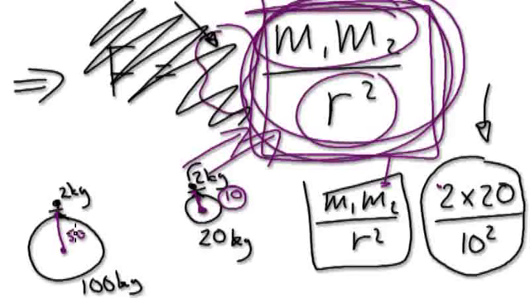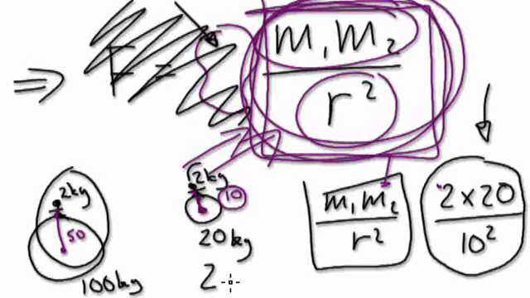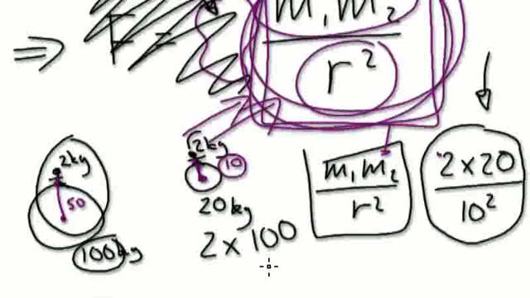Now, if you look at the Earth system, it would be 2 times this number here, because m1 times m2, which is 100. And then you've got to divide it by 50 squared here.